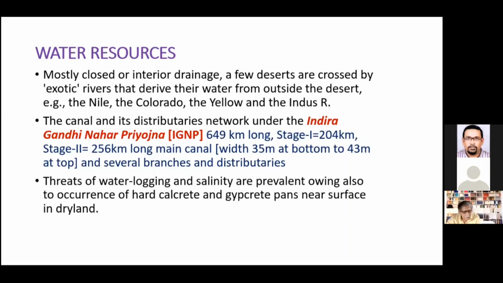So that was the initial purpose, but then it created a lot of command area wherein good irrigation practices were adopted. Initially, flood level irrigation practices were adopted. That resulted in a lot of water logging and increased soil salinity, and those problems were there. But subsequently, these are better controlled now.